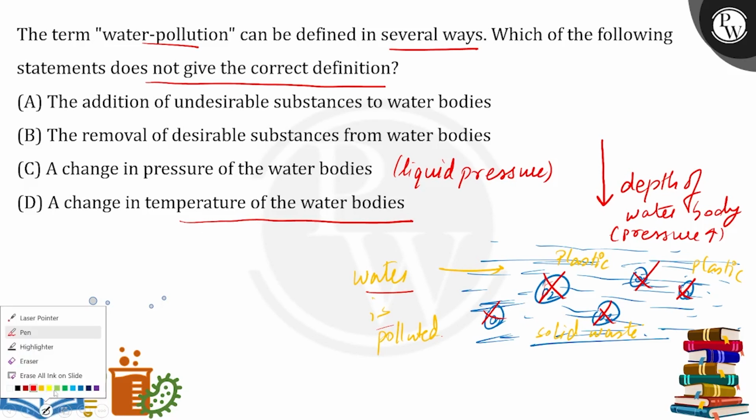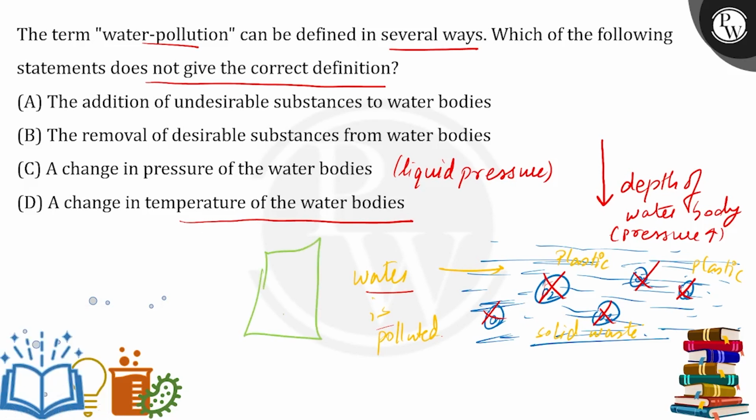Like for example, let's say there was an industry, and the industry's waste water or chemical water came in and mixed up with the water body. Now what happened? Suppose it's hot boiling water, so it increased the temperature of the water body. When we increase the temperature of the water body, it poses a threat for the marine, or you can say the aquatic life, right? Because they cannot survive an increased temperature or a decreased temperature, for that matter. So when we change the temperature, the aquatic marine life is affected.